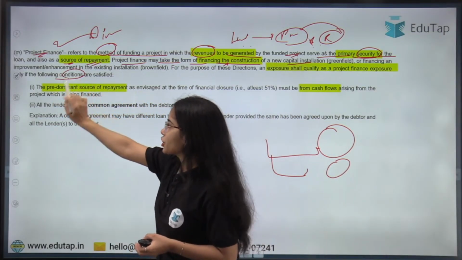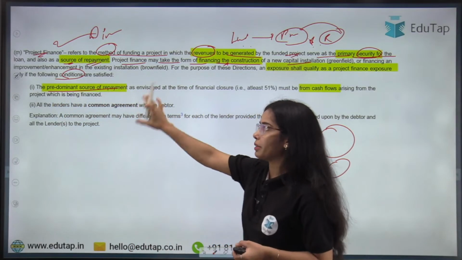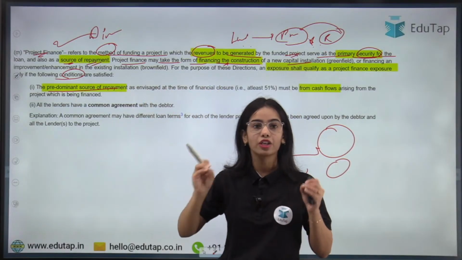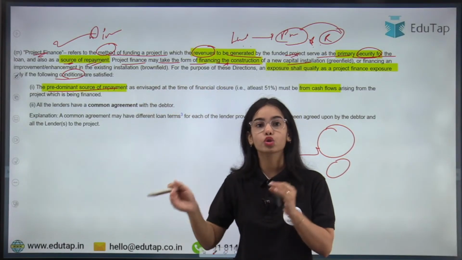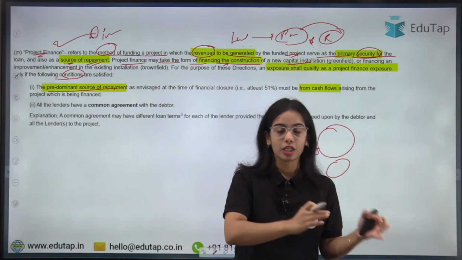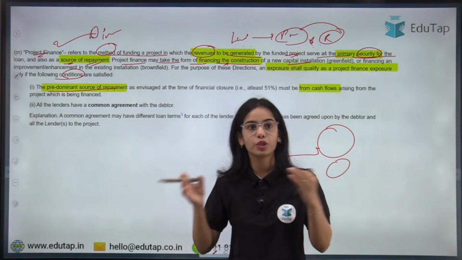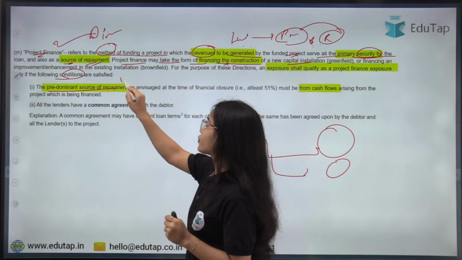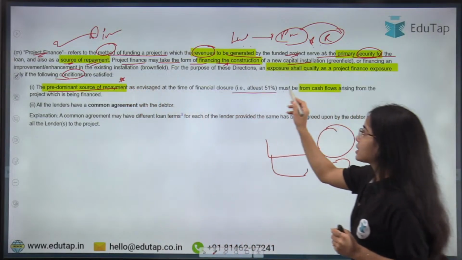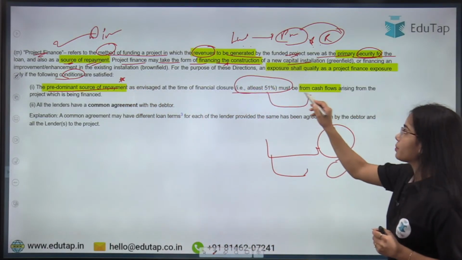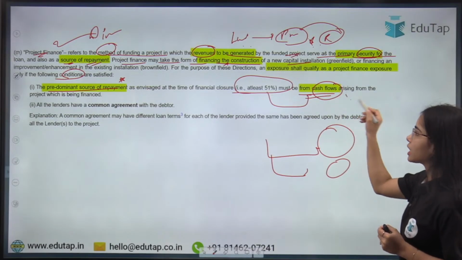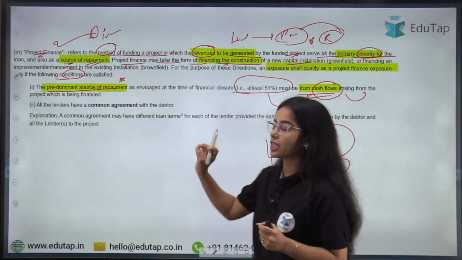Now there are some conditions on the predominant source of repayment. Project finance is that kind of finance where the predominant source of repayment, at least 51%, must be from the cash flows arising from the project which is being financed.